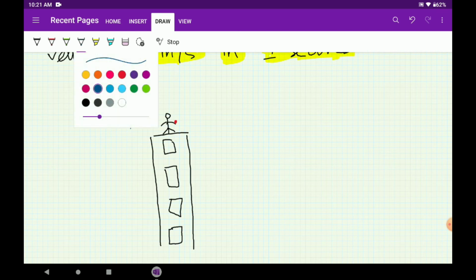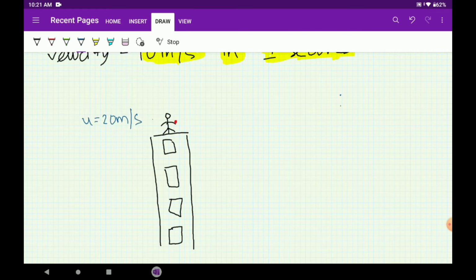Okay, so for the y axis, which side did we take positive? Upwards will be positive and downwards will be negative. You follow a convention. This is a convention merely. You can also interchange the positive and negative parts as you feel like, but for now we will be taking upwards as positive and downwards as negative.